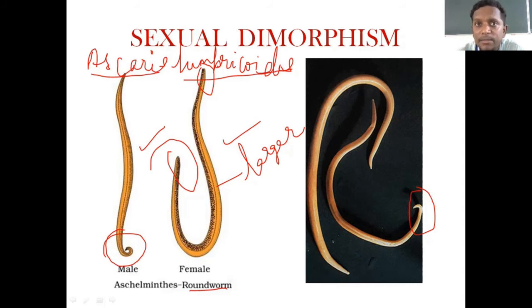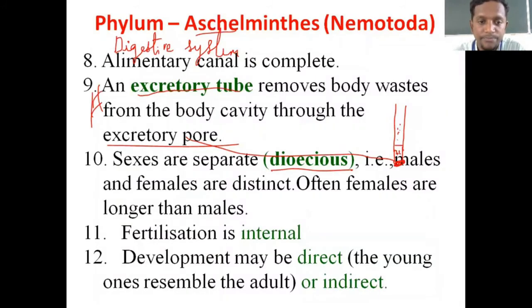Okay, this is a parasite. This is a parasite in the human intestine only. Children often get worms, they say, and after taking a tablet this will come out through the excretory waste. If you see this animal, it looks like a thread. When you come to college, we will show you the live preserved specimen. You can see it will look like a long thread. It looks like a white thread. That's why the word nemato is used. So this is the unique and very important character of phylum Aschelminthes, and the best example studied is this roundworm, Ascaris lumbricoides.